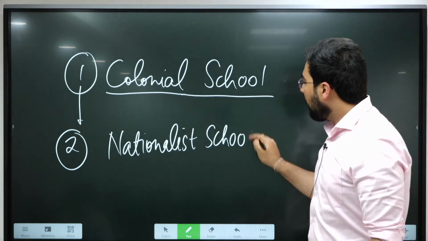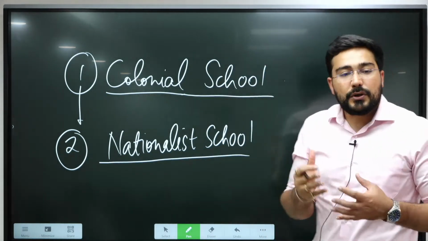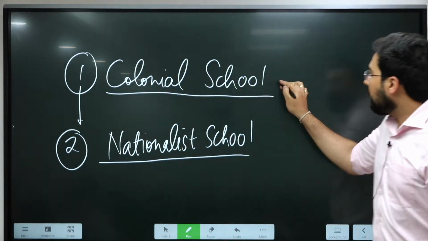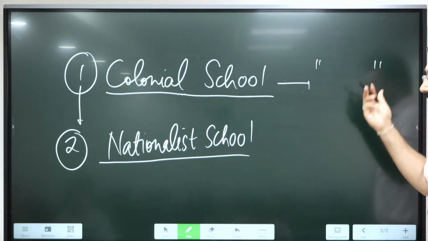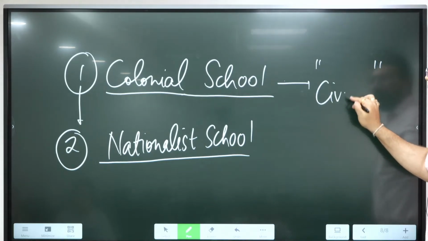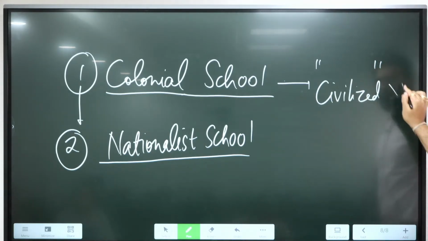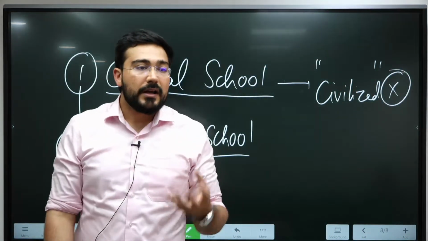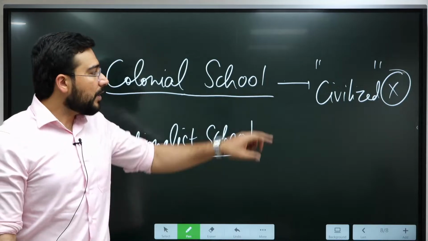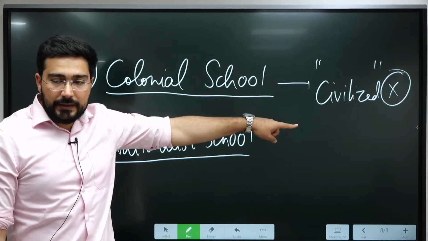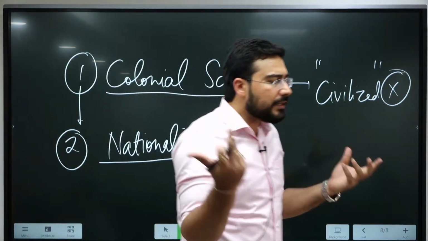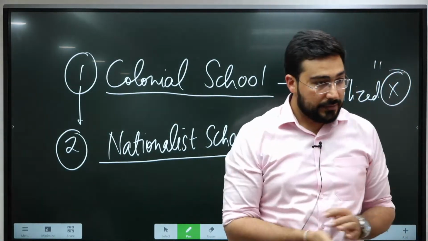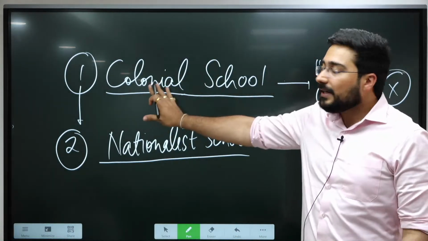And they tried to come up with an interpretation which glorified the events of Indian history. Colonial, they tried to make us understand that we have never been civilized. We are uncivilized people. We have always required despotic rulers, and that's why British are ruling us. And that's why all of you must have at least heard about it, that British came to India to civilize the Indians. So they see our history.